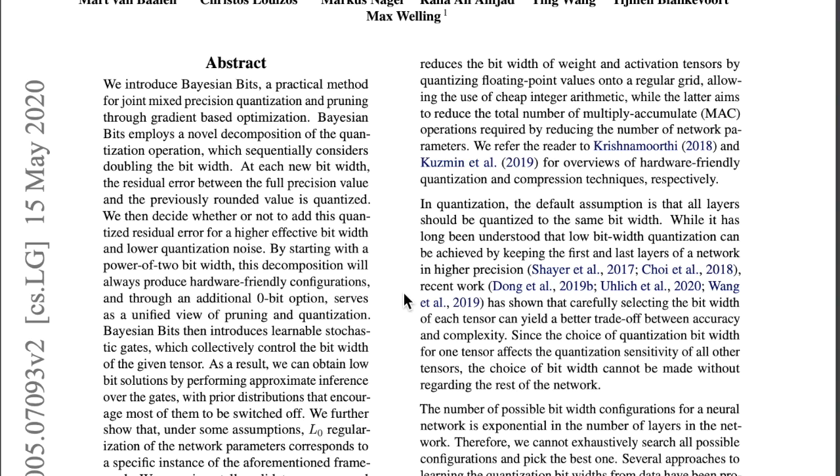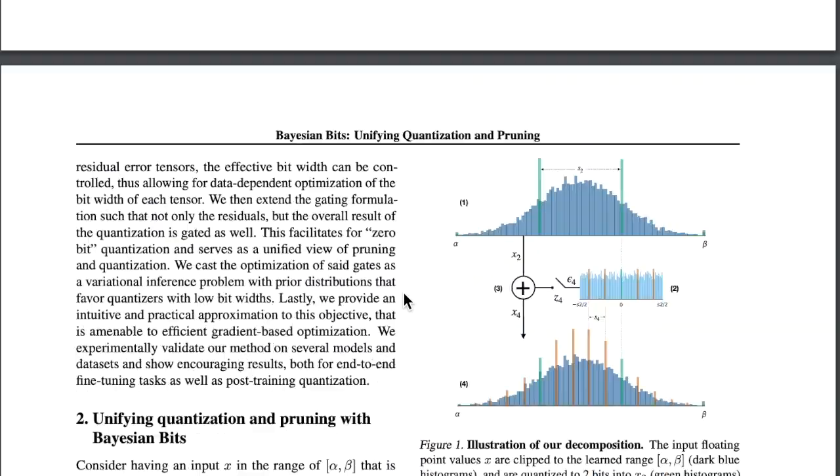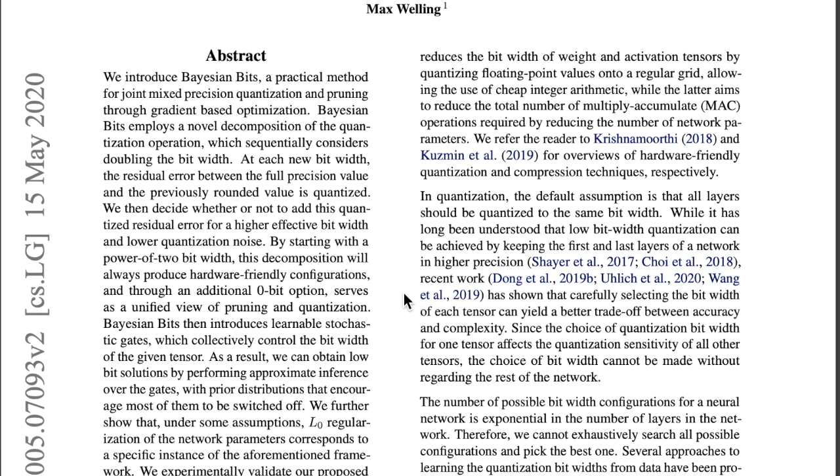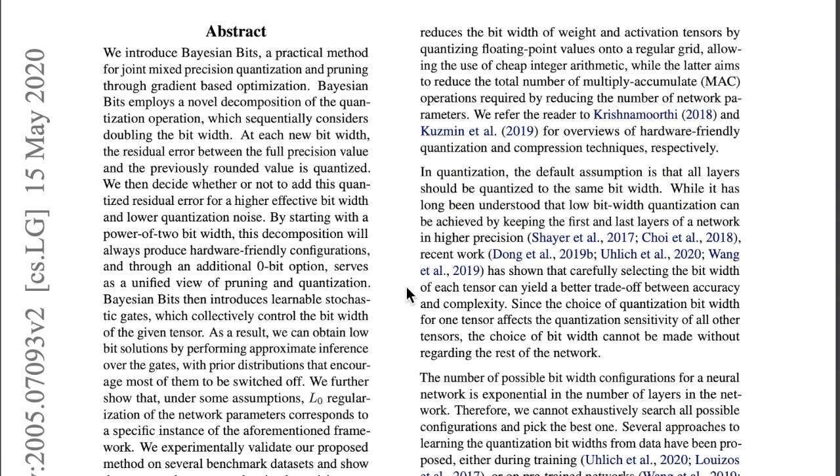and in this case is a proxy to tell the agent that the world model has a bad prediction of this state. Bayesian Bits, unifying quantization and pruning, is a pretty complex algorithm, but there are still some quick nuggets about quantization that can be briefly summarized in this video. Quantization describes reducing the bit width of weights from say 32-bit floats to 8-bit integers. And this is done because it reduces memory storage and also because these tensor core operations run faster with 4 or 8-bit integers compared to the 32-bit floats.